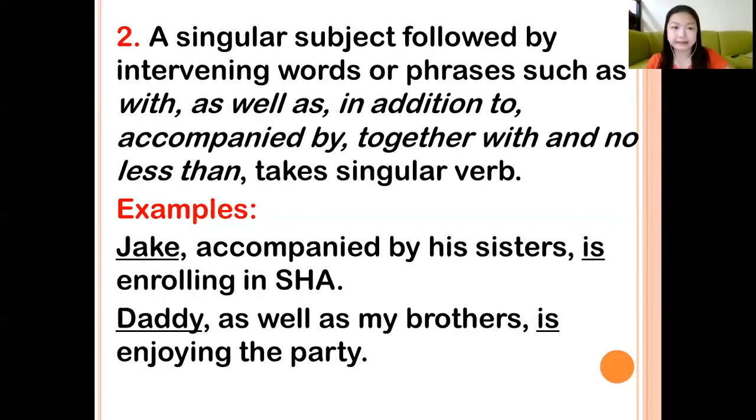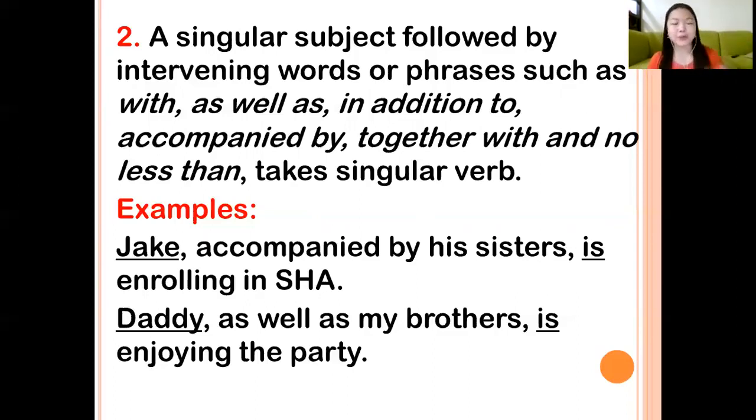So in this example, the subject is Jake. Even though there is an intervening phrase such as accompanied by his sisters, the verb must agree with your subject. Jake is a singular subject, therefore we have the singular form of the verb is. Okay, please do not be distracted by the intervening words such as accompanied by his sisters. Please focus on the subject.